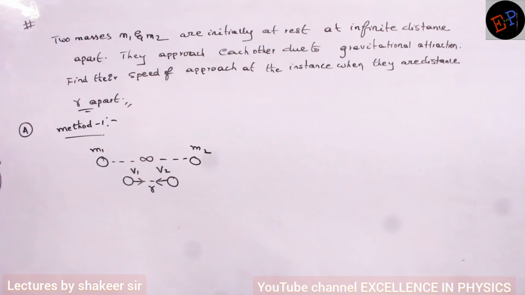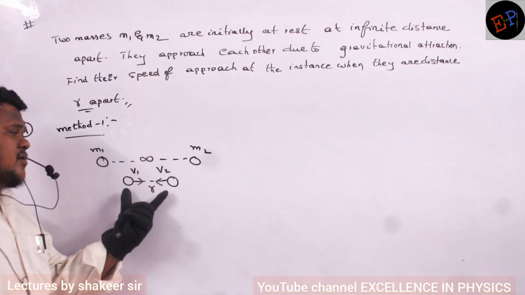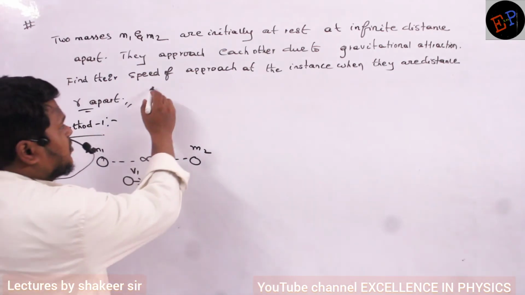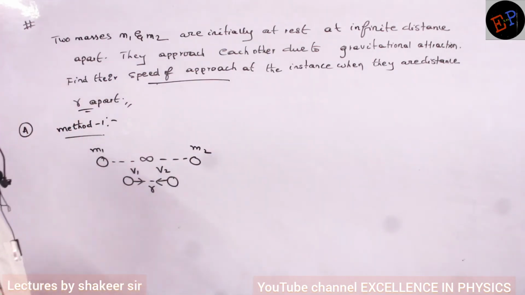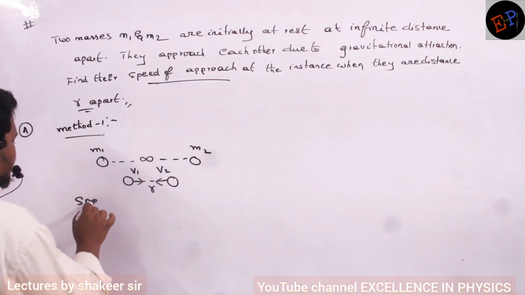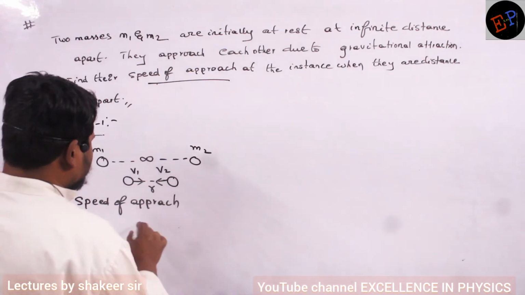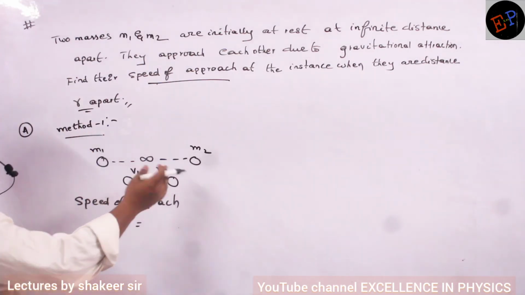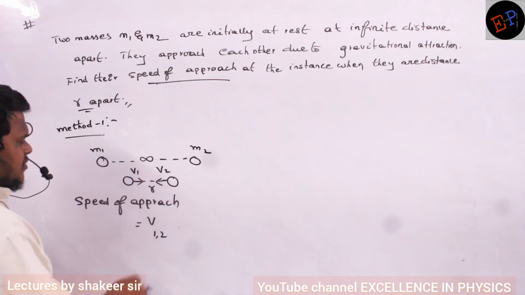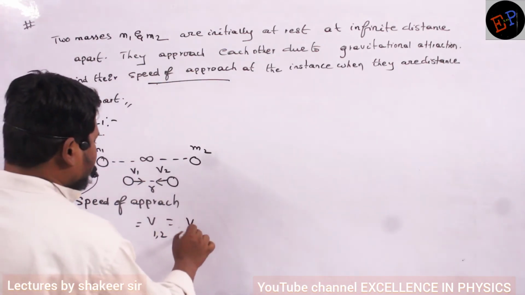So find the instant when they are a distance r apart. When they are at a separation of r, find the speed of approach. Speed of approach means the relative velocity with which they are approaching each other. So how can I calculate the speed of approach? Speed of approach is equal to the relative velocity of the first body with respect to the second body, v12. This is how I can calculate it. I can write v1 minus v2.